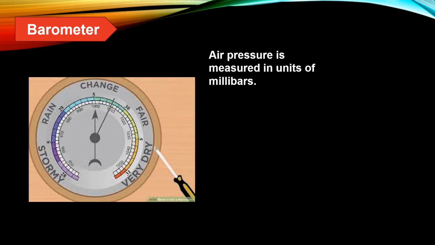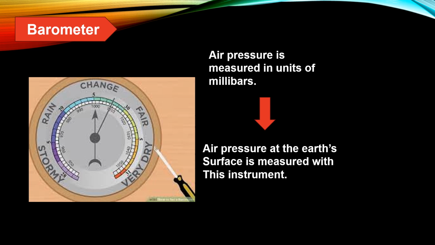Since air pressure is measured in units of millibars, an instrument known as the barometer is used. The barometer measures air pressure at the surface of the earth. Air exerts pressure on everything and everyone, including us.